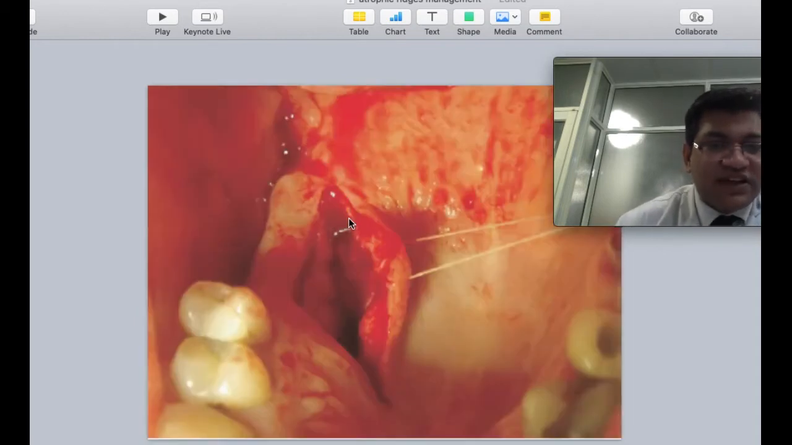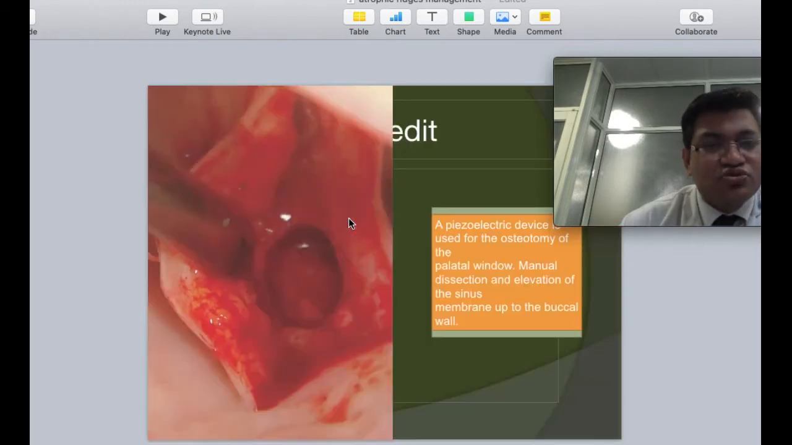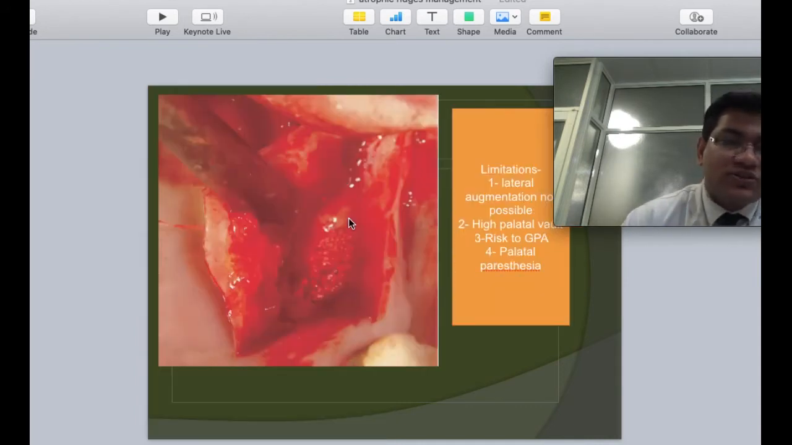The possible challenges: this is the image where the palatal flap is raised and a lateral approach has been used. Palatal approach has been used for sinus lifting. A piezoelectric device is significantly better in such cases because this gives us significantly better control over the osteotomy sites and minimizes the amount of bone loss.